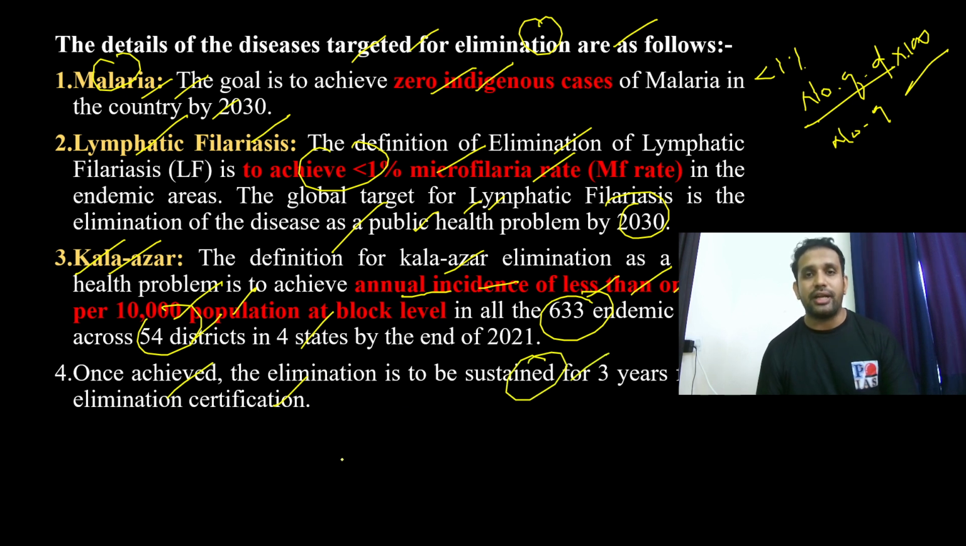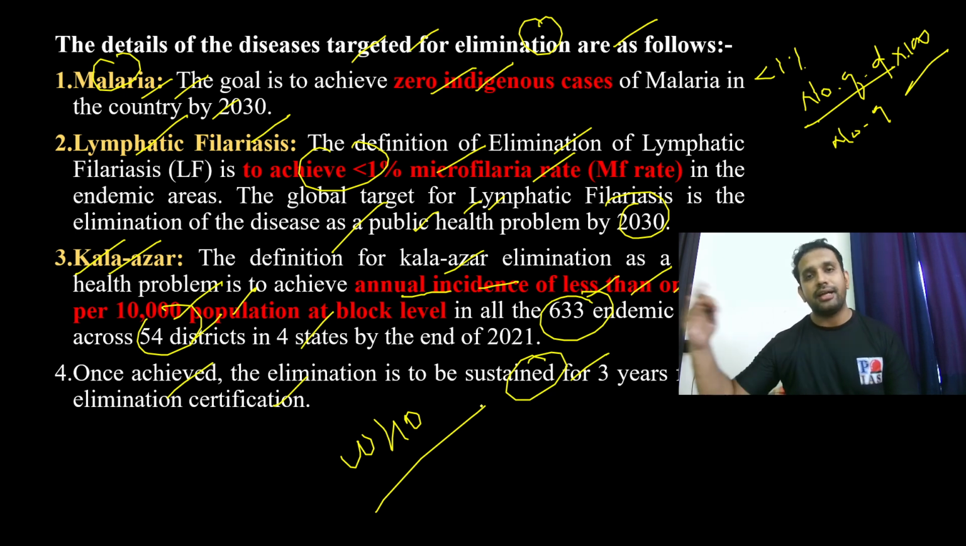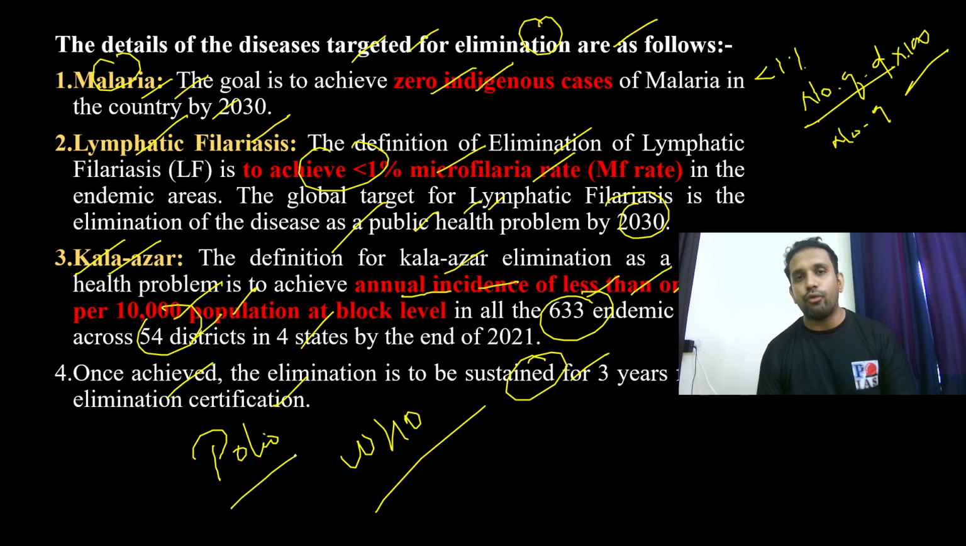maintain for 3 years to get WHO certification. So when a country eliminates a disease, that status has to be maintained for 3 more years, meaning there should not be any other cases of the same disease for 3 more years. Once you have declared that you have eliminated it, then after 3 years also there should not be any cases of that disease. Then WHO will give you polio free nation, Kala Azar free nation. And for your kind information, India has already been declared a polio free nation by WHO. I guess this is all clear to you.